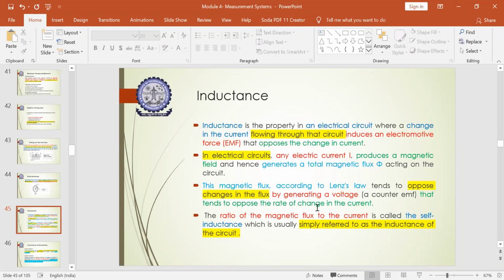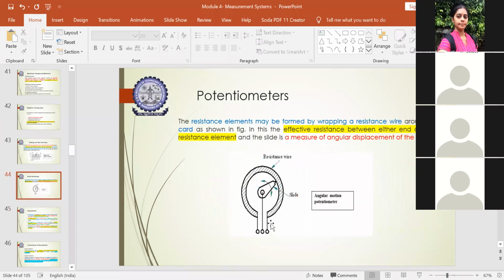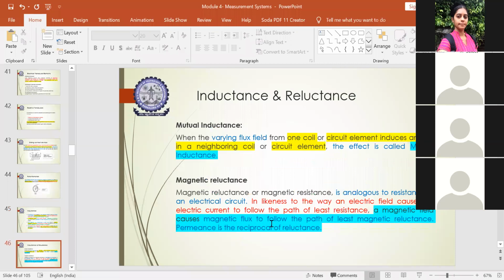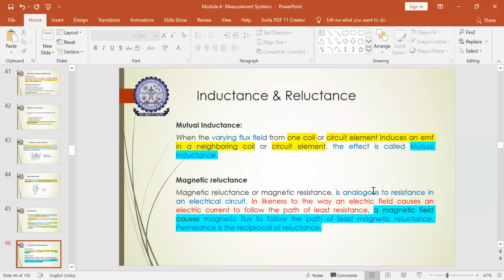So the ratio of the magnetic flux to the current is called self-inductance, or in general terms, the inductance of a circuit. So you should first understand what you mean by resistivity, and then you should understand what you mean by inductance. Okay, so after understanding inductance, now you should know the difference between inductance and reluctance. What happens in case of inductance and what happens in case of reluctance.